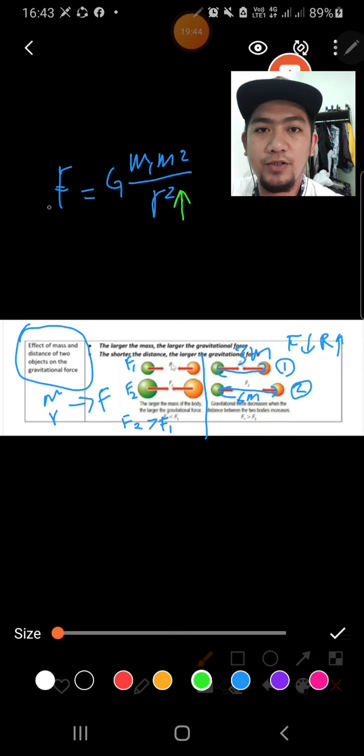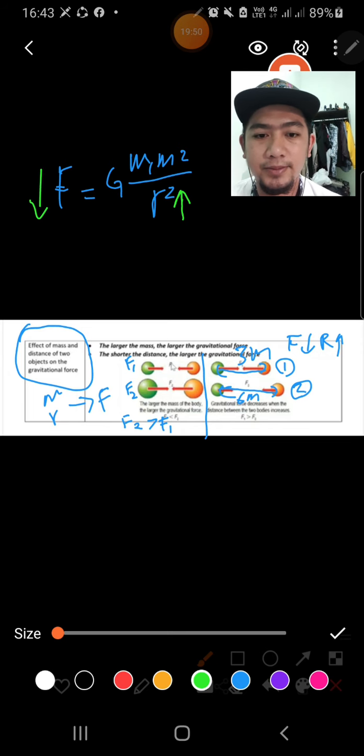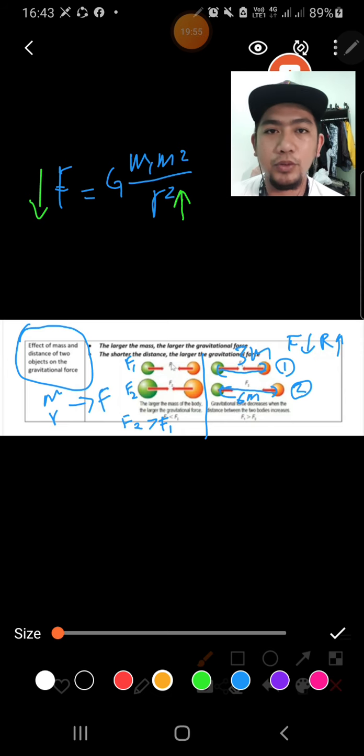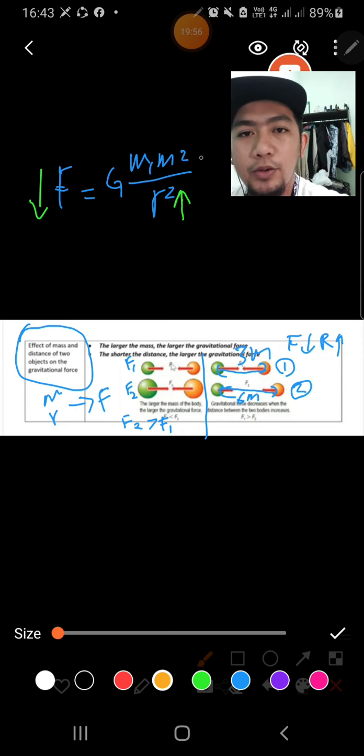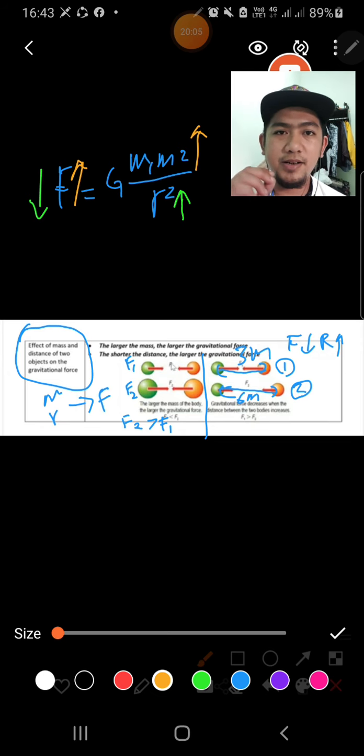It is inversely proportional, right? So when R squared increases, the gravitational force decreases. But what happens when we increase the mass? The gravitational force also increases, because F is directly proportional to the mass. This is just mathematically.